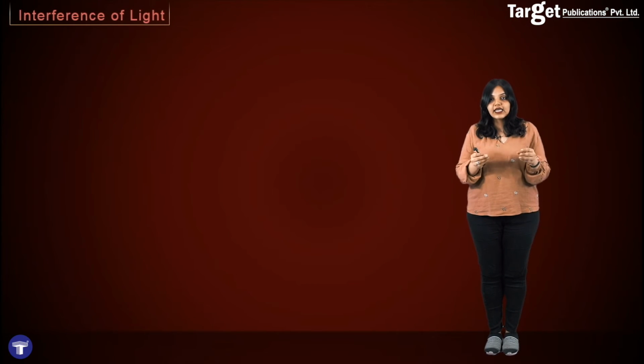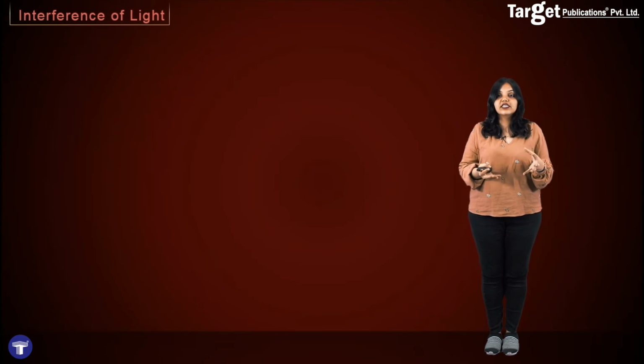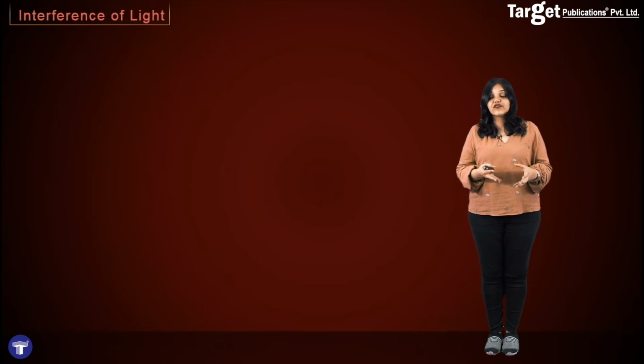So how do we decide if a point on the interference pattern is going to be a point of high intensity or a point of low intensity? Or in other words, how do I know whether constructive or destructive interference is going to take place at a point? Just to recap, constructive interference takes place when the waves from the coherent sources exactly line up or match up with each other.